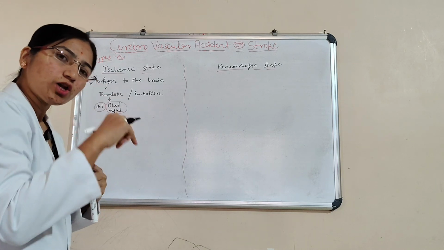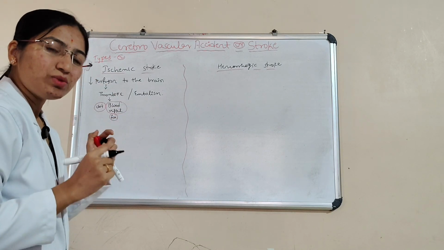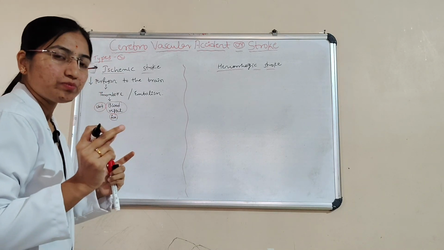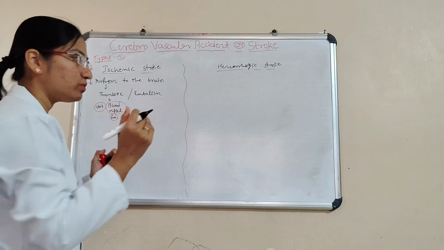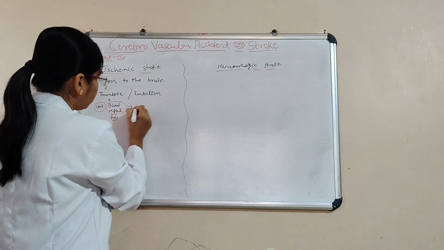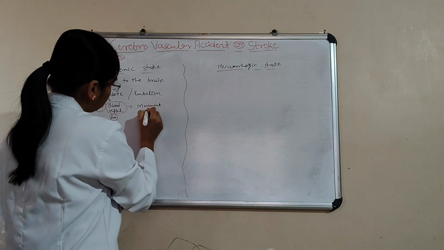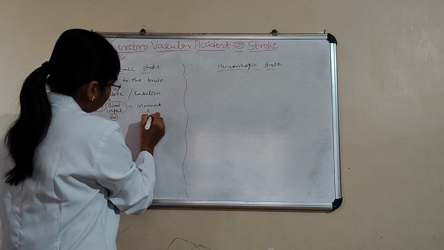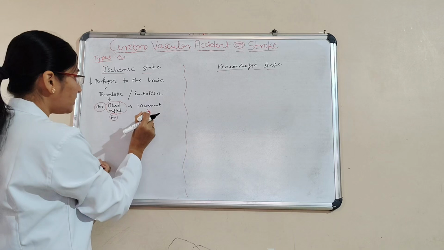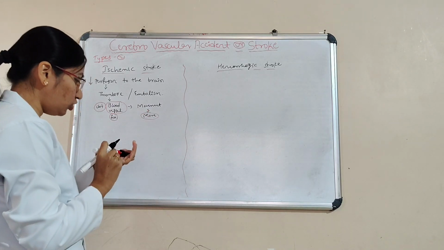Embolism means what? Here also it is a blood clot, but it's a loose blood clot that is going to move. We can see the movement.